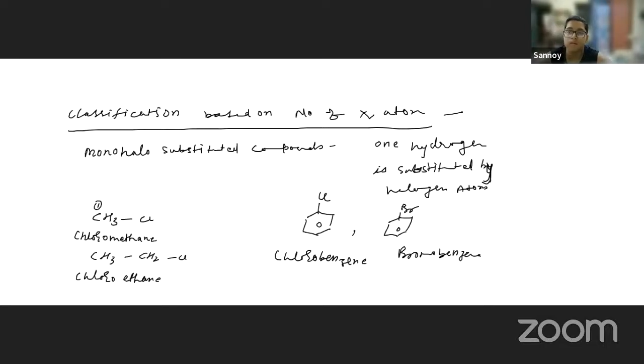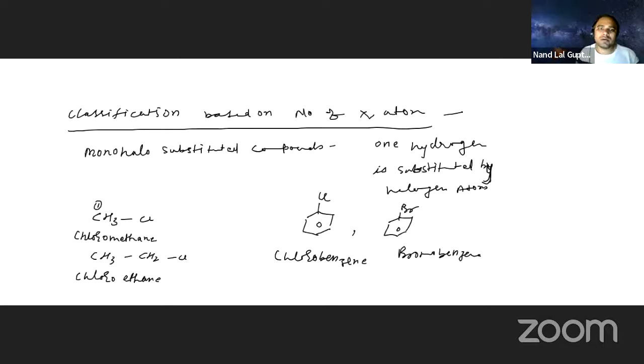So if that is one carbon. Can I erase? Yes. Okay.